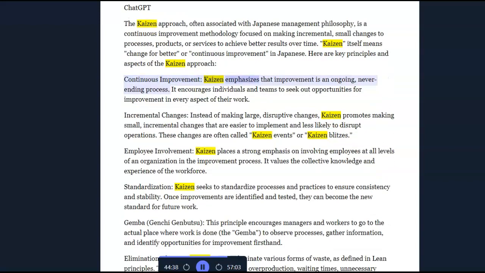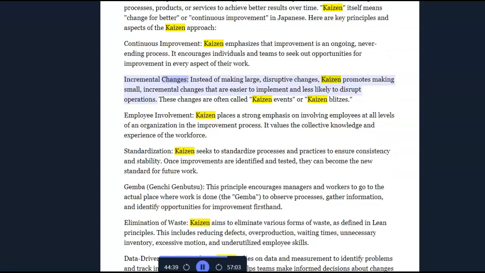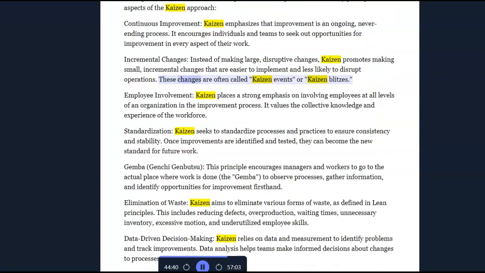Continuous improvement. Kaizen emphasizes that improvement is an ongoing, never-ending process. It encourages individuals and teams to seek out opportunities for improvement in every aspect of their work. Incremental changes, instead of making large, disruptive changes. Kaizen promotes making small, incremental changes that are easier to implement and less likely to disrupt operations. These changes are often called Kaizen events or Kaizen blitzes.